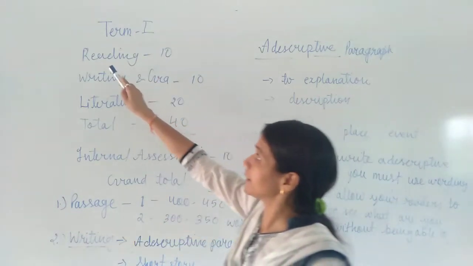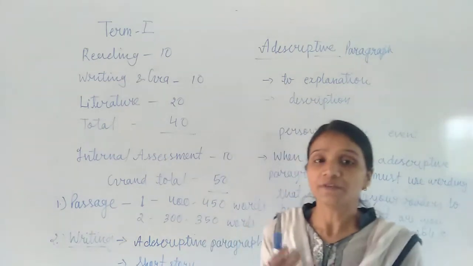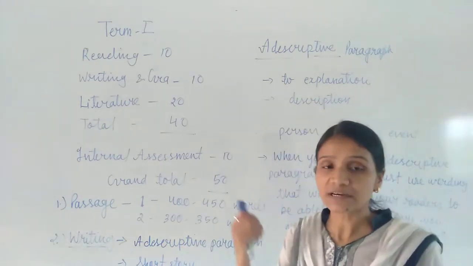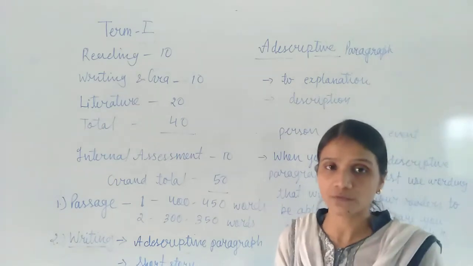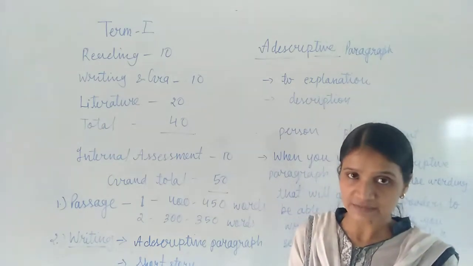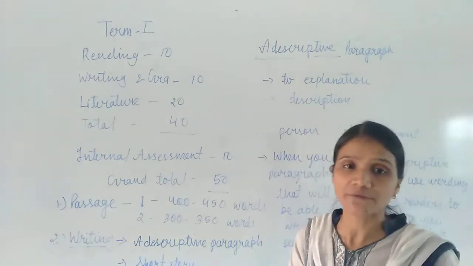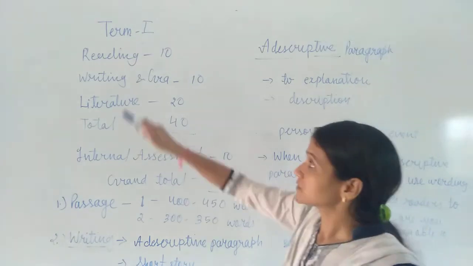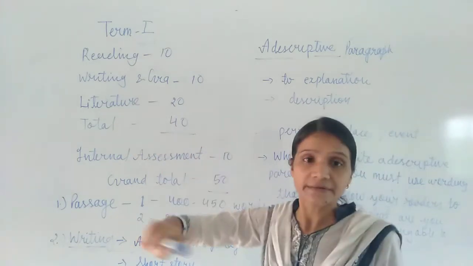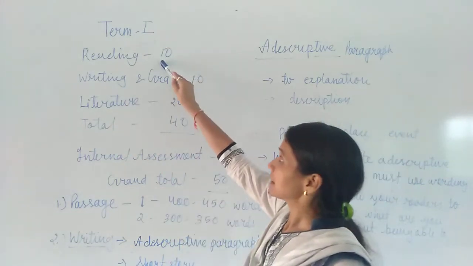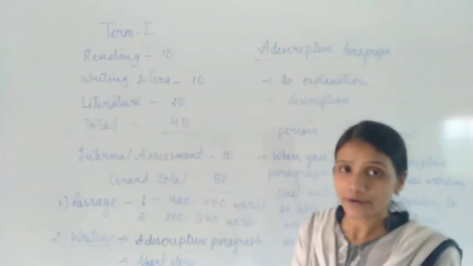First of all, reading. Reading means we have already discussed the discursive passage. In that class I explained that the first and second questions are for the unseen passage, that is, a discursive passage and a factual passage. This is called reading comprehension. For this factual and discursive passage, there are 10 marks, 5 marks for each.